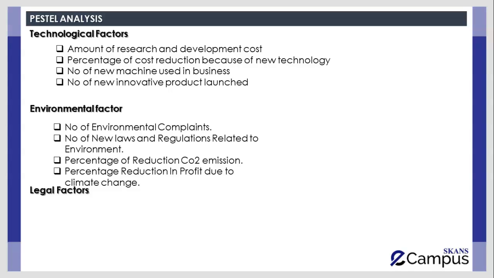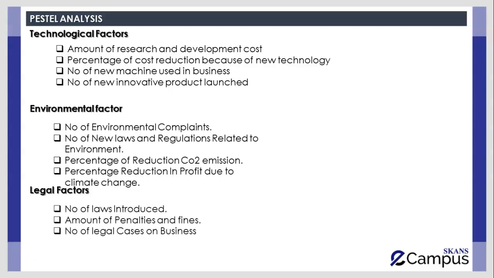Last thing is legal factors. Again, legal factors can have a significant impact on the organization's performance, because a lot of matters have legal implications and they have significant impact on the organization's performance. For example, number of laws introduced. If new laws have been introduced by the government, it will have new legal implications on the organization's performance. Amount of penalties and fines. How much penalties and fines have been imposed by the government or the court on your organization. If fines and penalties are very high, it will have a negative financial impact on the organization's performance.